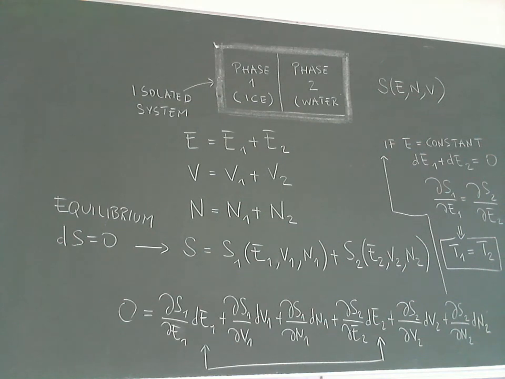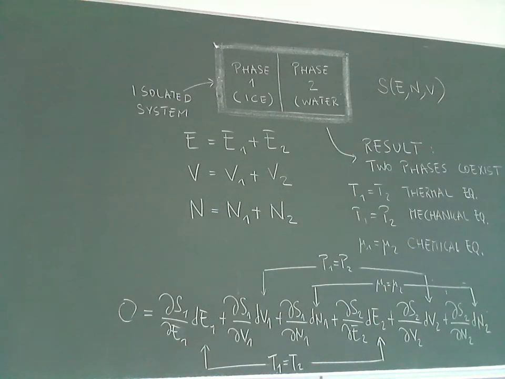So we find that these derivatives, keeping the total energy constant, connect the two temperatures. The temperature of phase 1 must be equal to the temperature of phase 2. Now we are at the end.